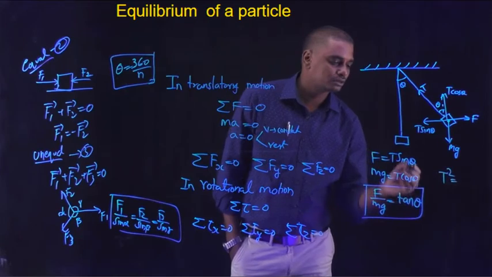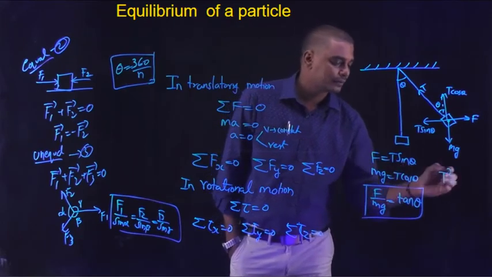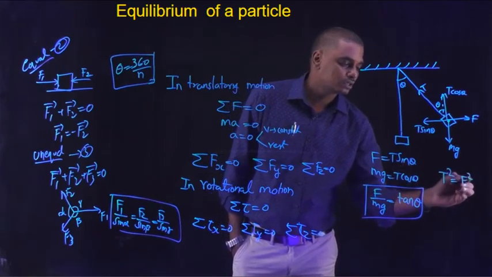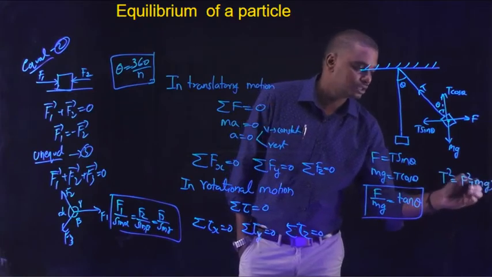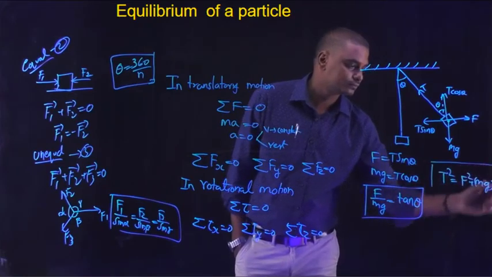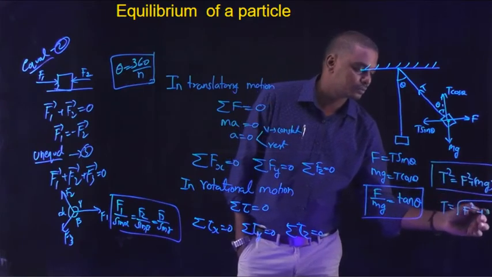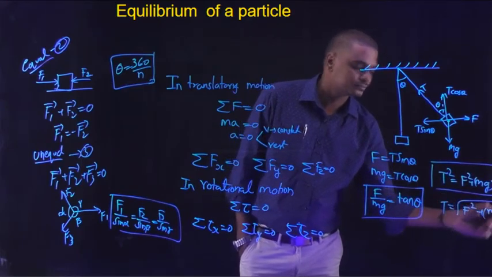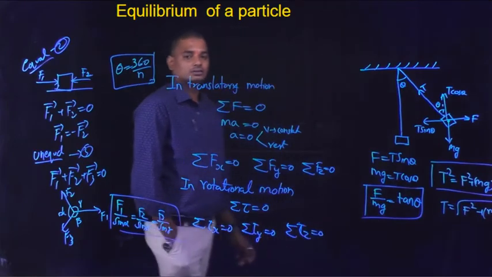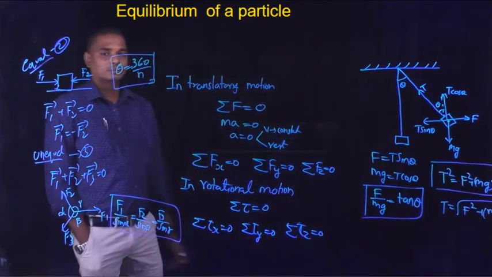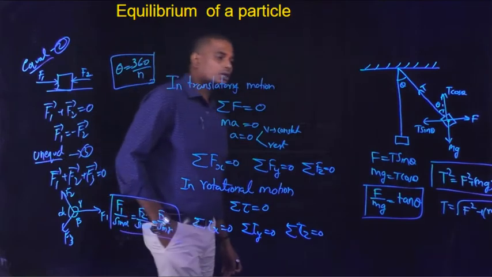To calculate T, squaring on both sides, we get T square into sin square theta plus cos square theta, which is 1. T square is equal to F square plus mg whole square, or T is equal to root over F square plus mg whole square. So this is an example where we can use the equilibrium of a particle.